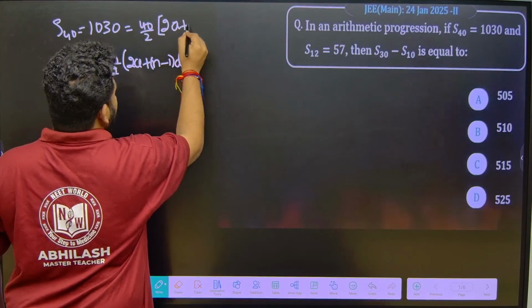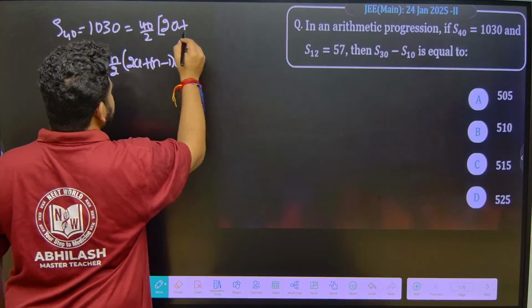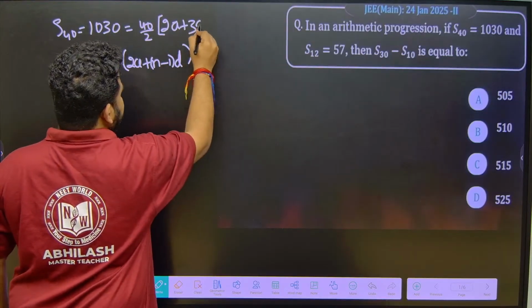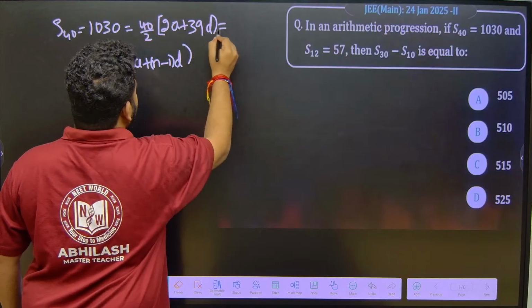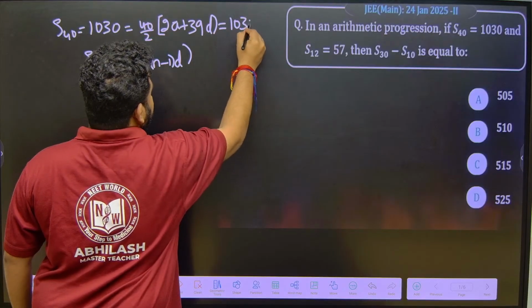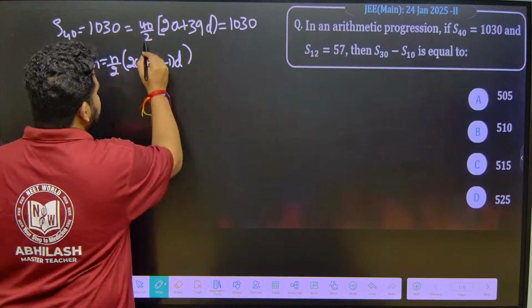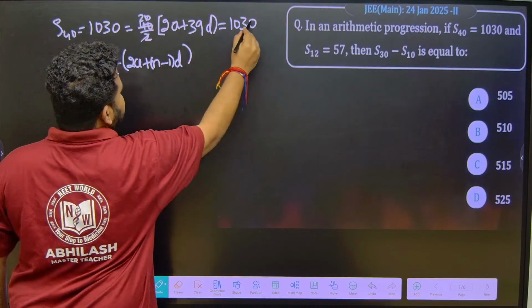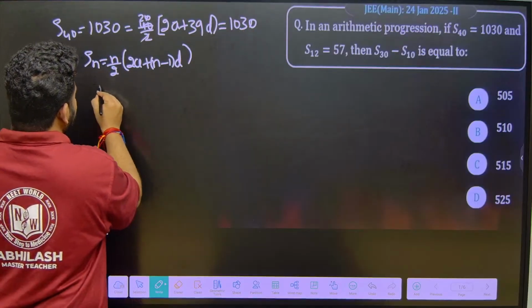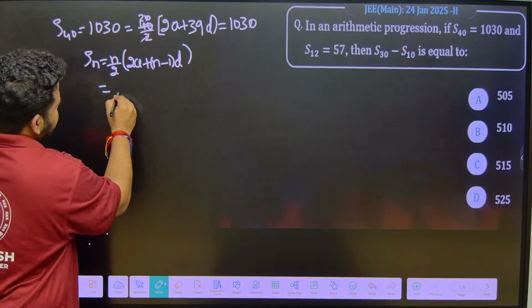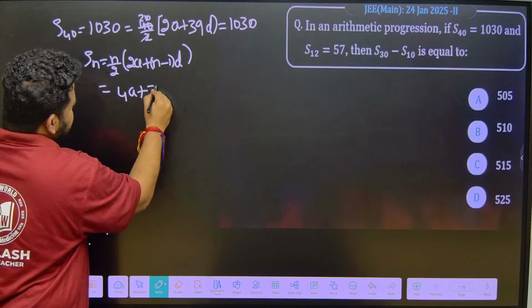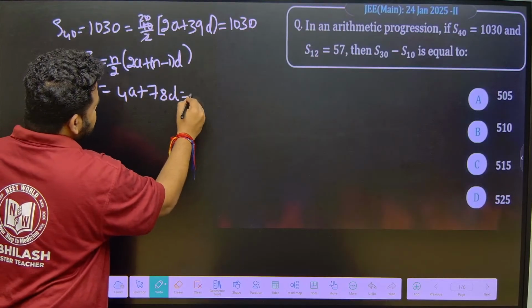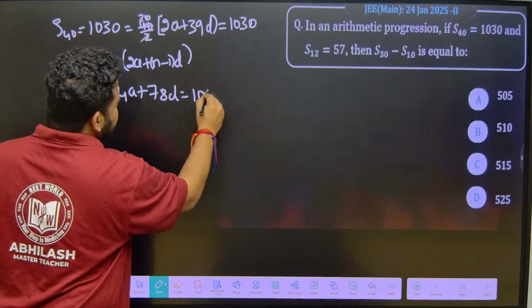2a plus 40d means what? That is nothing but 40 means what? It will become 39d. 39d is equal to what? We will get it as 1030. So, I can make this cancellation here, 20. 0 I can cancel, 0 I can cancel. I will have what? I will have 4a. If I multiply this, I will have 4a plus 78d is equal to 103.